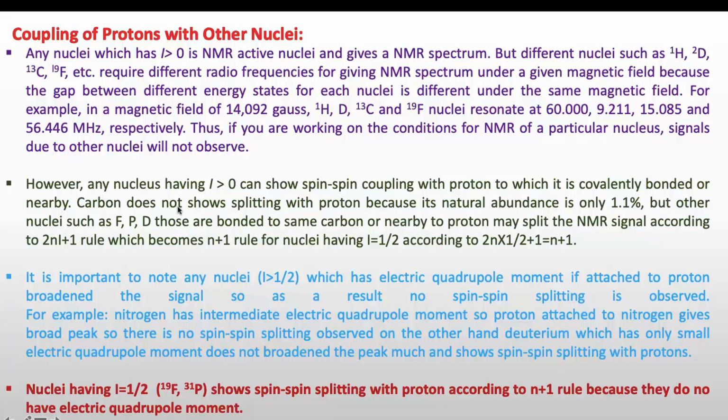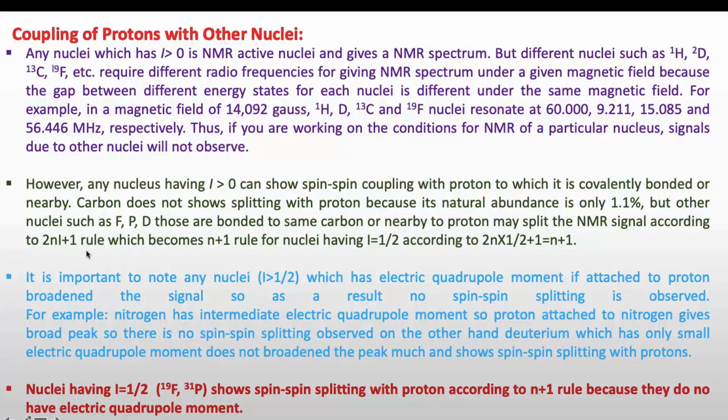However, any nucleus having I greater than 0 can show spin-spin coupling with a proton to which it is covalently bonded or nearby. Carbon does not show splitting, as we have seen in the previous lecture, because its natural abundance is only 1.1%. But other nuclei such as fluorine, phosphorus, deuterium, which are bonded to the same carbon or nearby to the proton, may split the NMR signal according to the 2nI plus 1 rule.